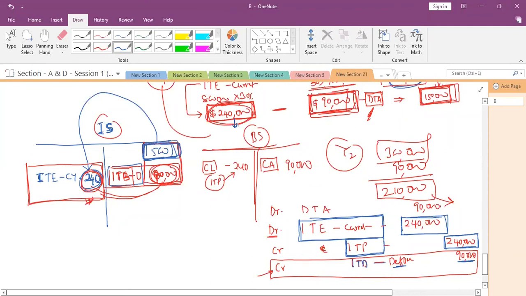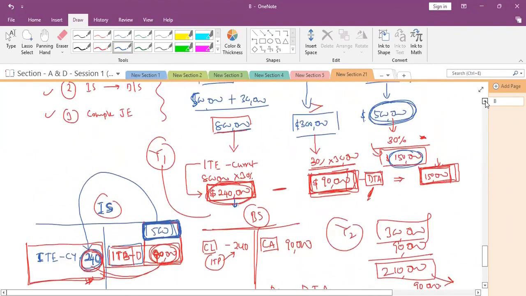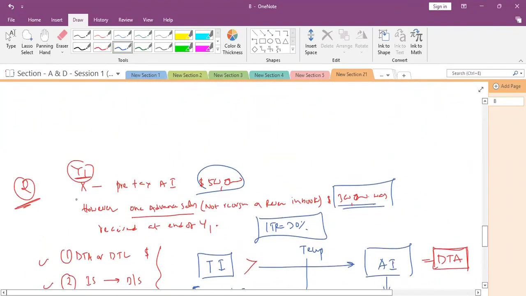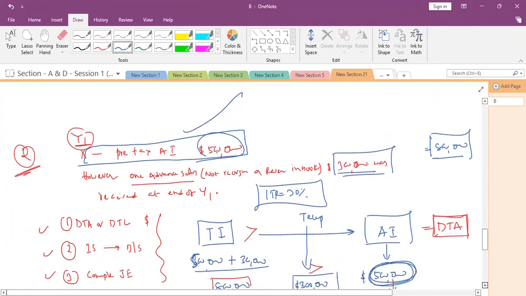We recognize revenue how much? 500 only, correct? In the question, as per the accounting income, it is 500. But as per the income tax, the income is 500 plus 300, total 800,000, correct?